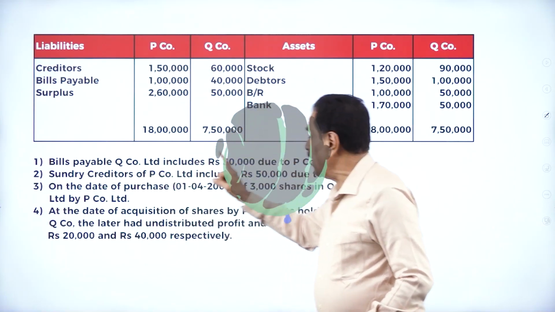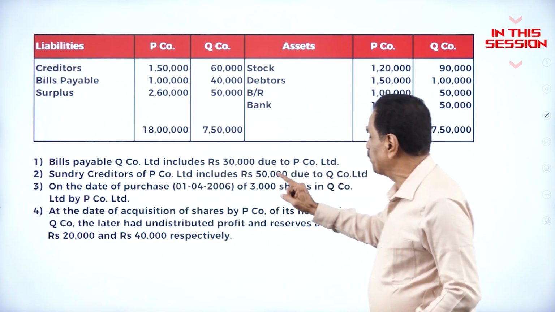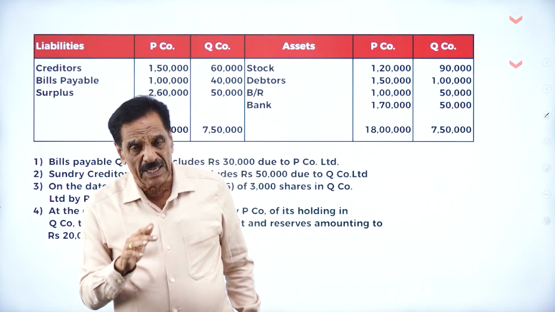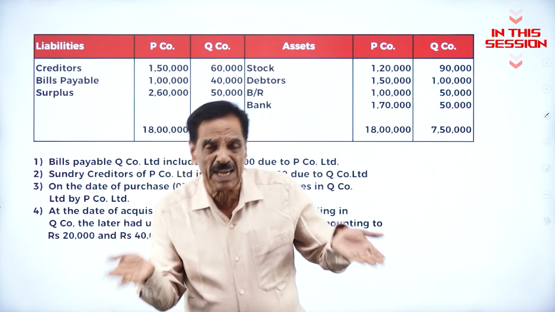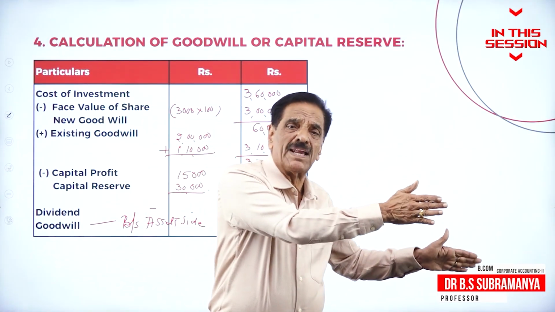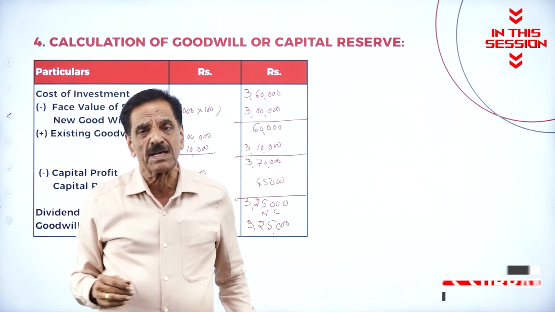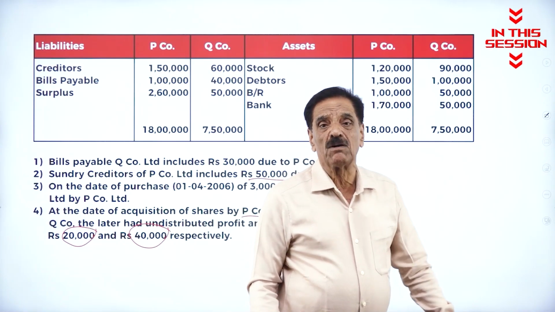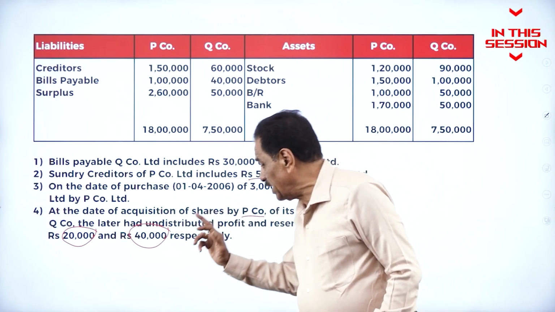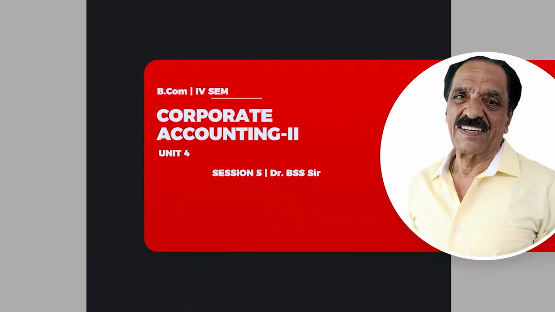Q company has to pay to P company. P becomes the creditor, Q becomes the debtor. When they become one and the same, if the goodwill is more, it will come on the asset side of the balance sheet. If the capital reserve is more, it will come on the liability side of the balance sheet. At the time of acquisition, undistributed profit is 20,000, undistributed reserve is 40,000.